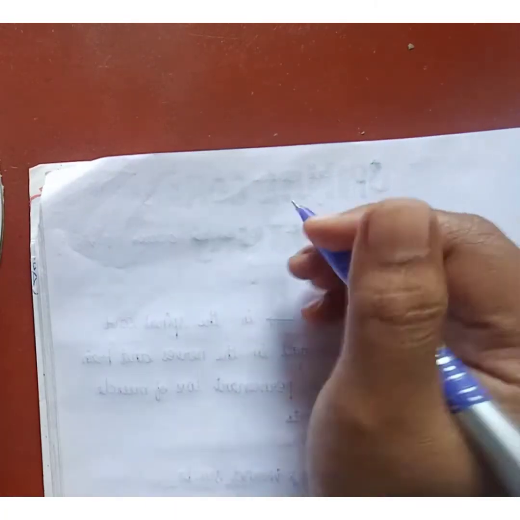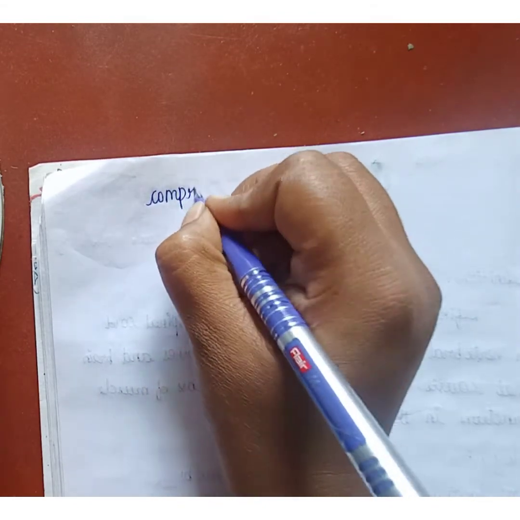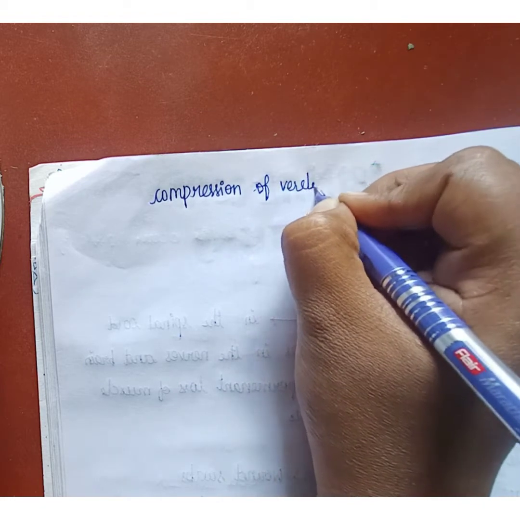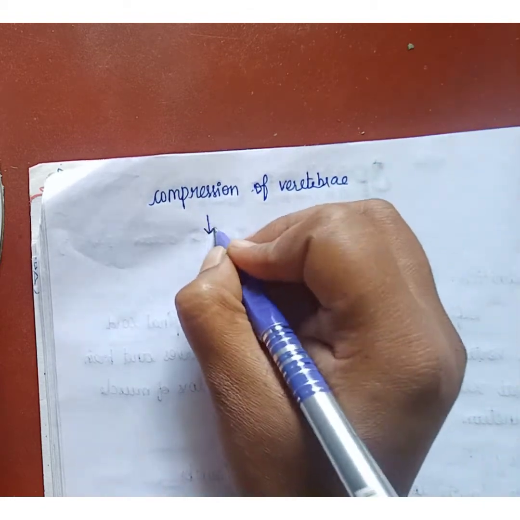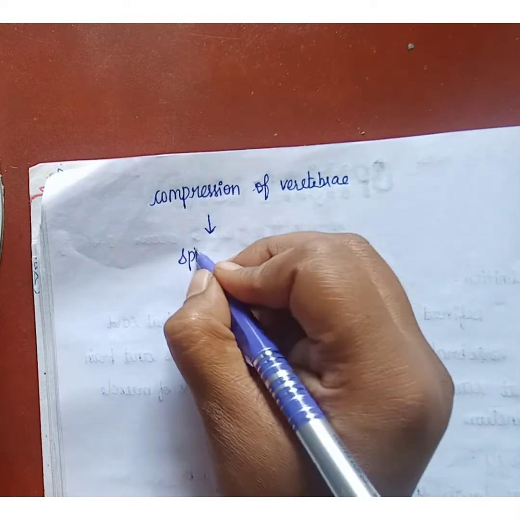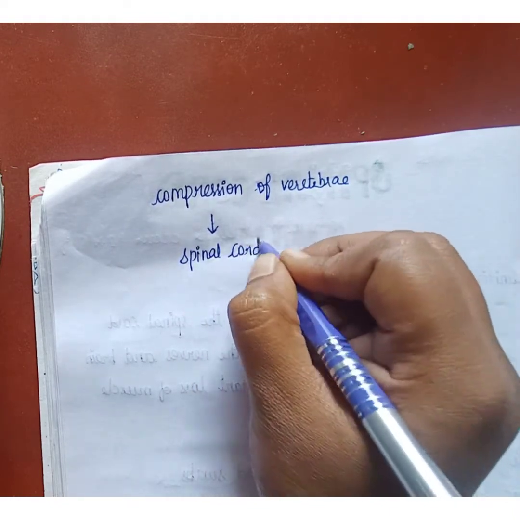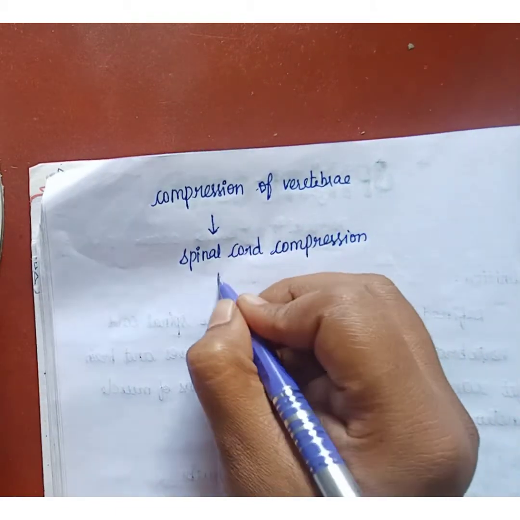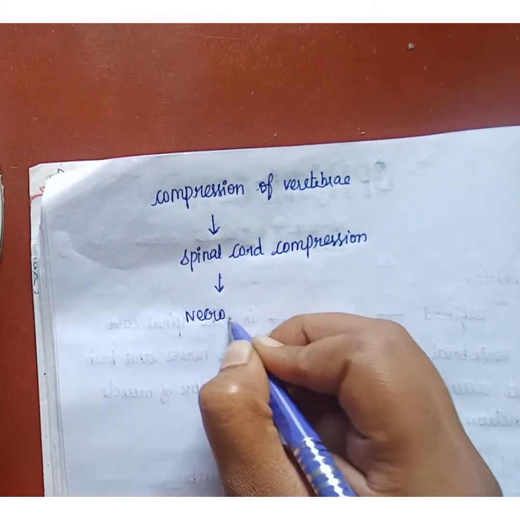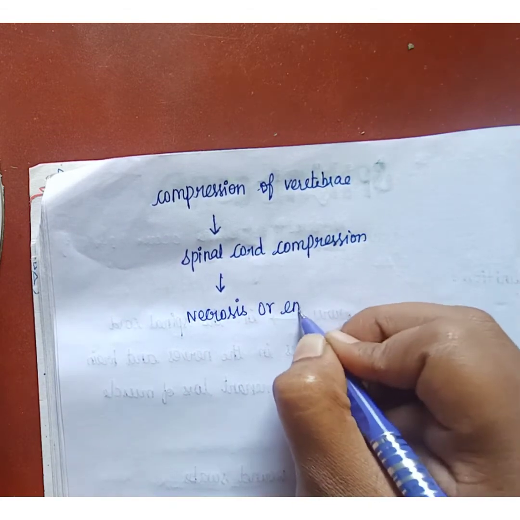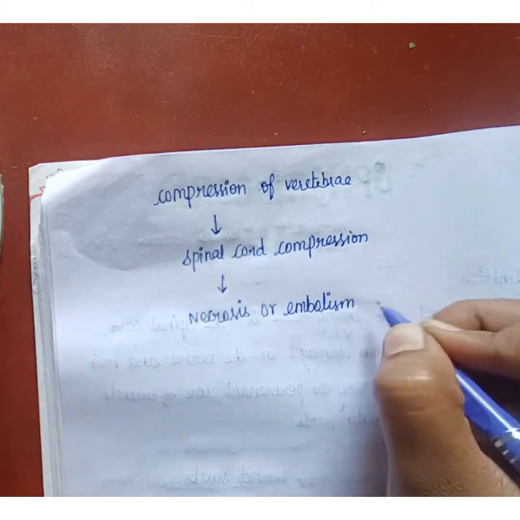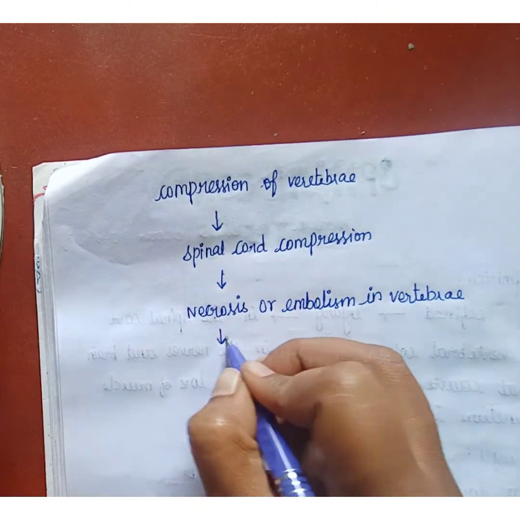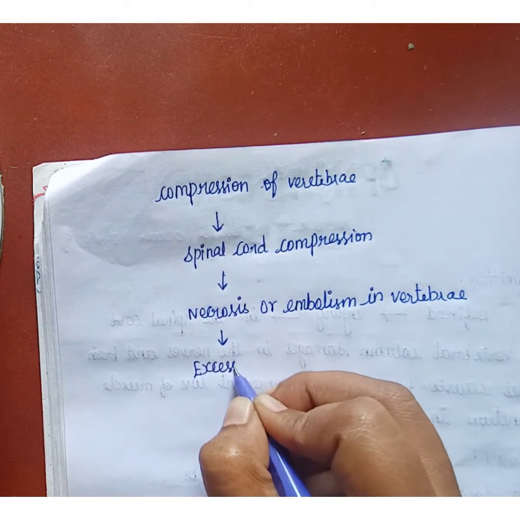Due to force injury in the spinal cord, it causes compression of the vertebrae. Then due to compression of the vertebrae, spinal cord compression will occur. Due to spinal cord compression, it causes necrosis or embolism in the vertebrae, and necrosis causes excessive bleeding.